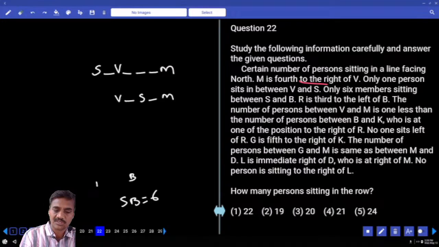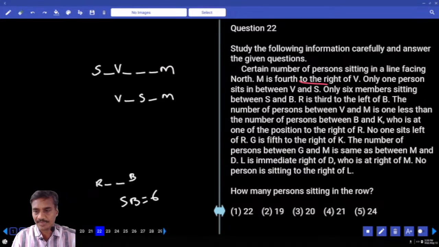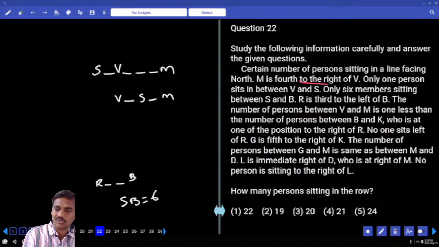B is here. R is to the left of B. The number of persons between V and M is 1 less than the number of persons between B and K. And K is at one of the positions to the right of R.